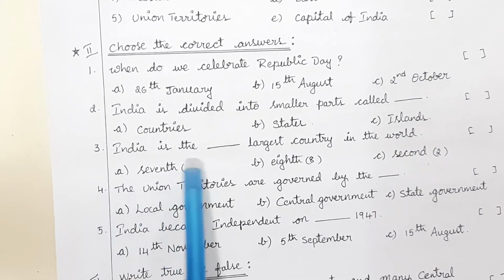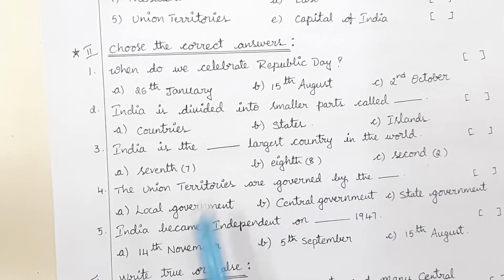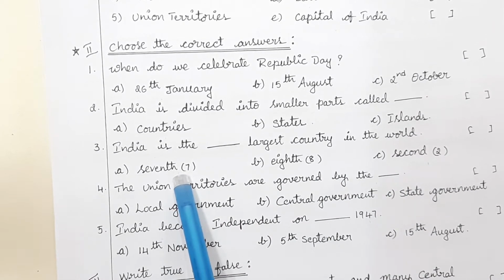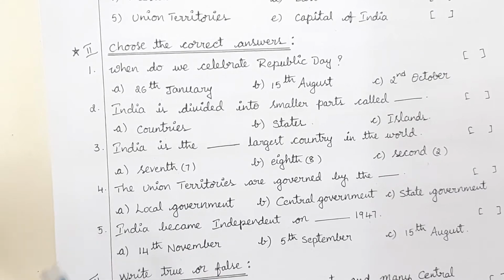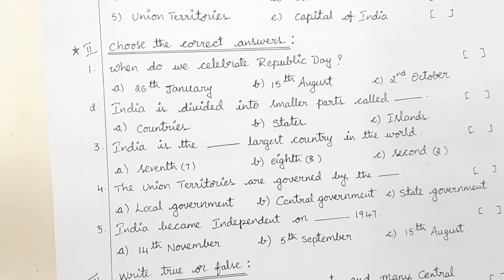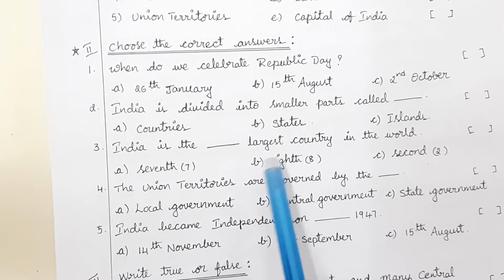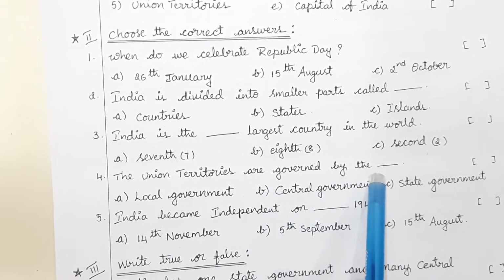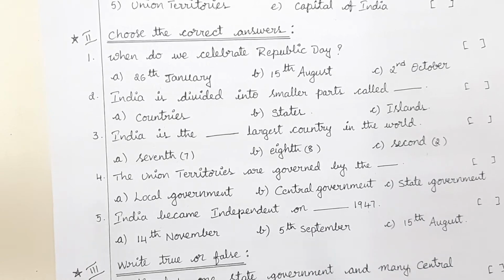Okay. India is the dash largest country in the world. Which place is India occupying? 7th largest country in the world. If they ask population-wise, you have to write second place, but here they are asking largest country. Okay, 7th place. The union territories are governed by the dash: directly governed by the central government.